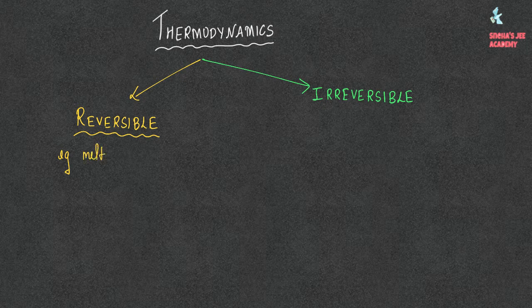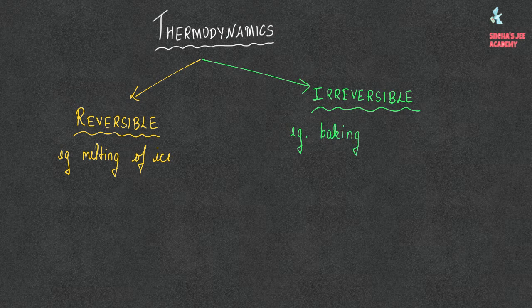So melting of ice is a reversible process. But in irreversible process, for example, if we bake a cake, the cake cannot be unbaked. I mean, it cannot be brought back to its original ingredients before making the cake. So once you bake a cake, you cannot reverse the process. So that is irreversible process.